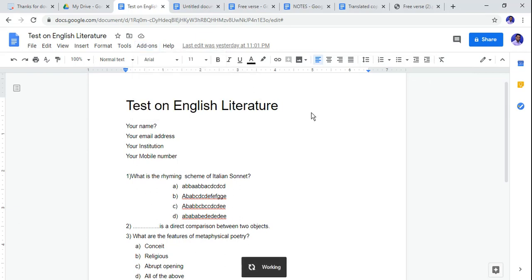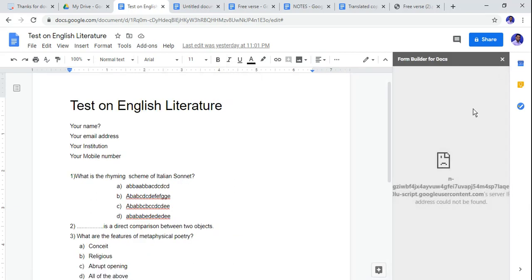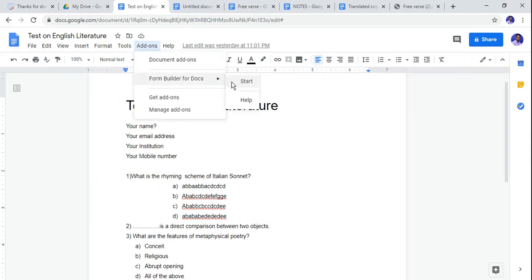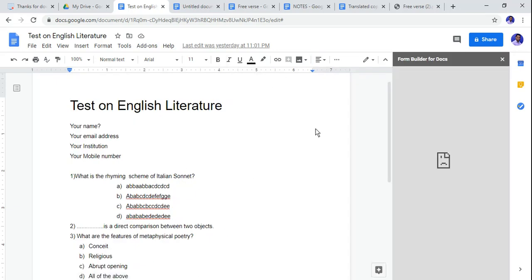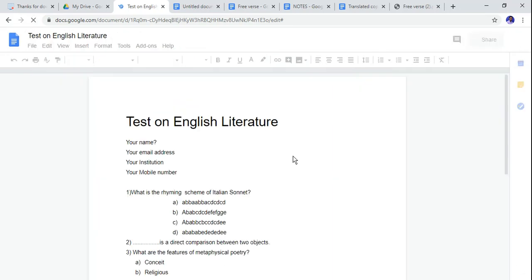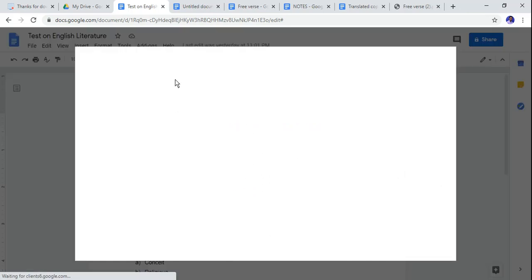Click on start. In the right corner you will see another window where you can see the options. Okay, something is wrong, let me do it again. Let me refresh the page and go to the add-on section. Okay, I need to install once again.